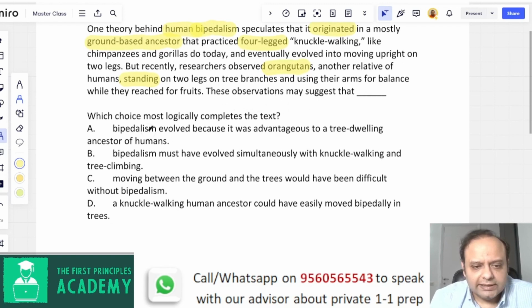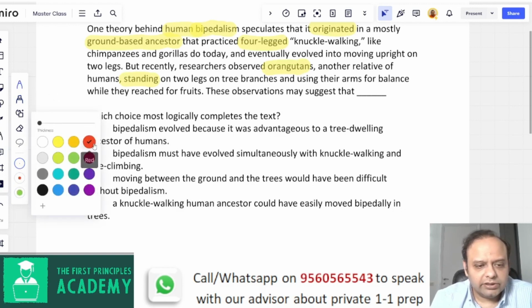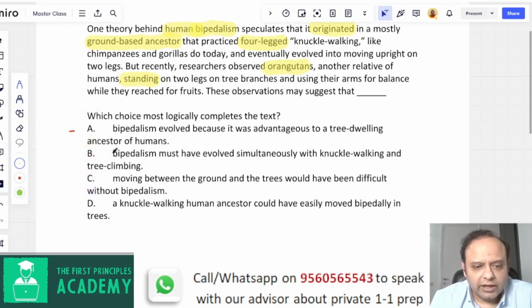The first choice says bipedalism evolved because it was advantageous to a tree-dwelling ancestor of humans. Okay, so it's saying something about bipedalism evolution. That's what the premise was. So not very bad, and also referring to a tree-dwelling ancestor of humans. So I'll keep this as an option for the time being. Let's revisit it later. Okay, so this seems fine.